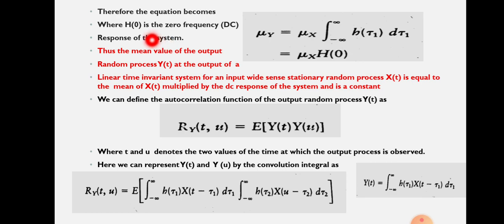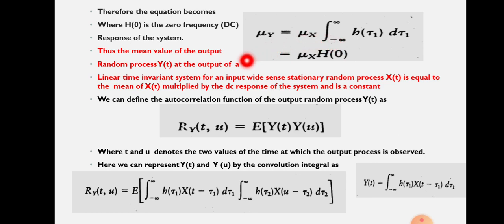So here, how will you get h of 0? By putting f equal to 0, that means frequency equal to 0. What is the meaning of frequency equal to 0? Whenever frequency equals 0, it represents DC. So we can say this h of 0 is the DC frequency response, or DC response, of the system. So now we have mu y equal to mu x into h of 0.